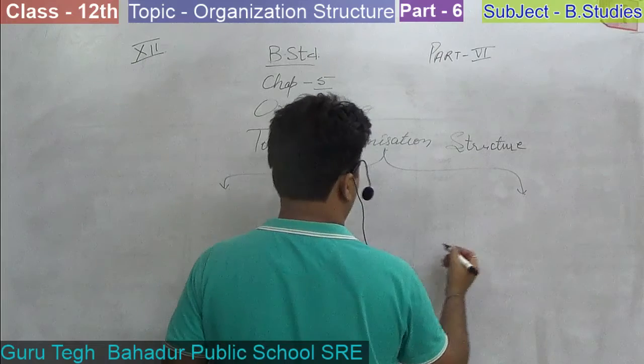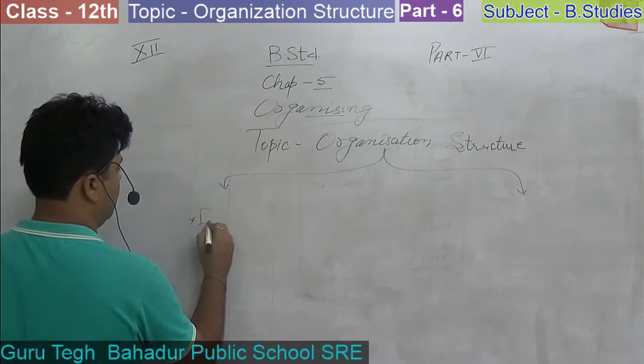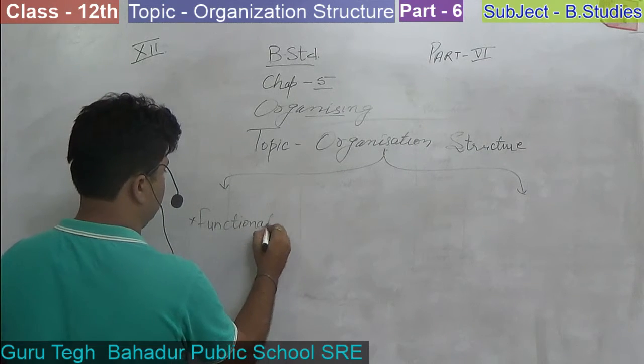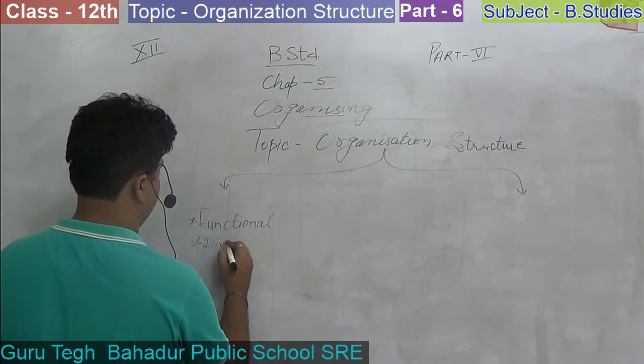You find out the 2 structures. The first one is functional and the second one is divisional.